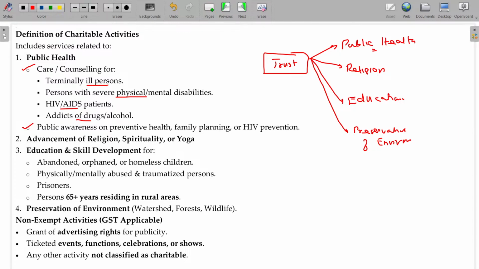Apart from that, awareness programs are also given. The awareness programs given for preventive health, family planning, or HIV prevention. Once they get affected, care and counseling will be given, and training them not to get affected. So preventive health, family planning, HIV prevention, if you involve in all these activities, no GST is attracted.